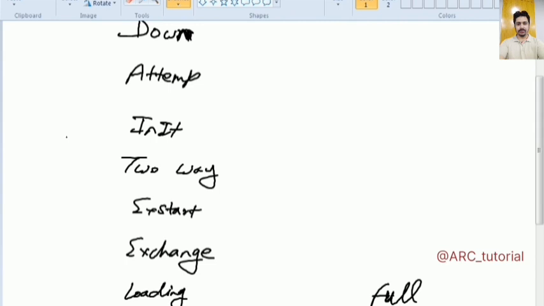Down state means it is not doing anything. Neighborship is down. In down state, it won't perform anything. It will not send any packet, will not receive any packet, nothing. Attempt.